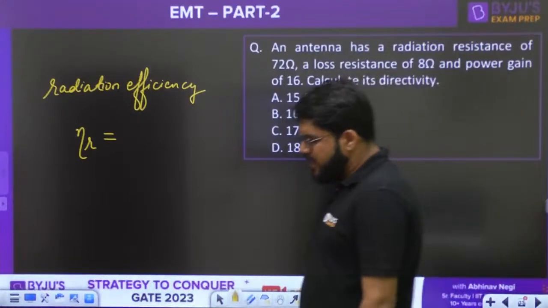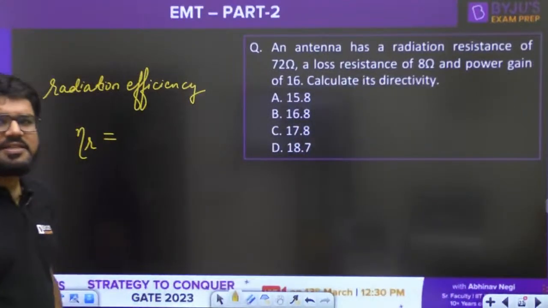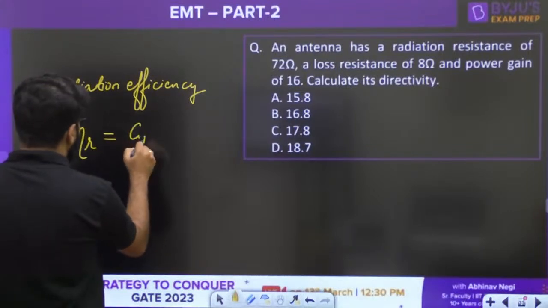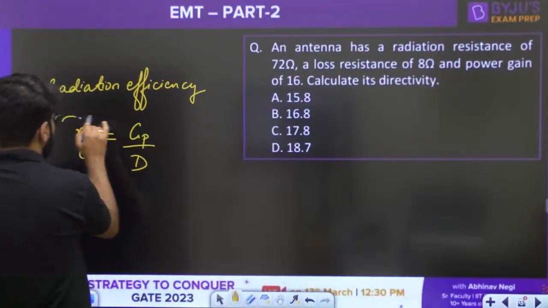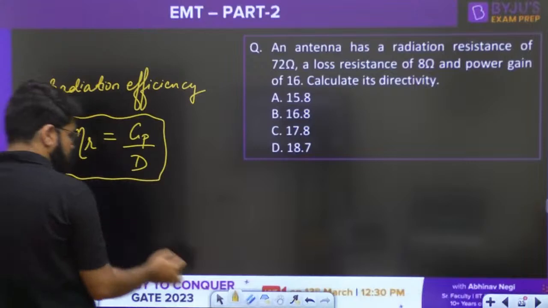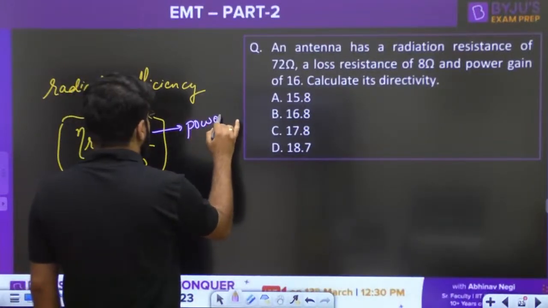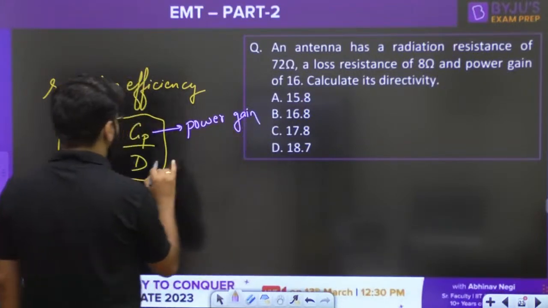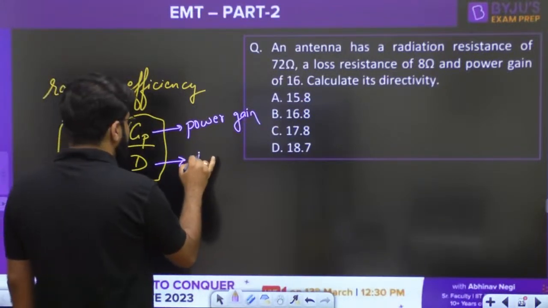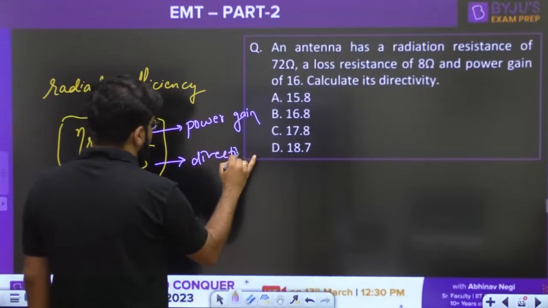The formula for the radiation efficiency is given by Gp divided by D, where Gp is known as the power gain, which is given to you, and D is the directivity, that is what you want to calculate.